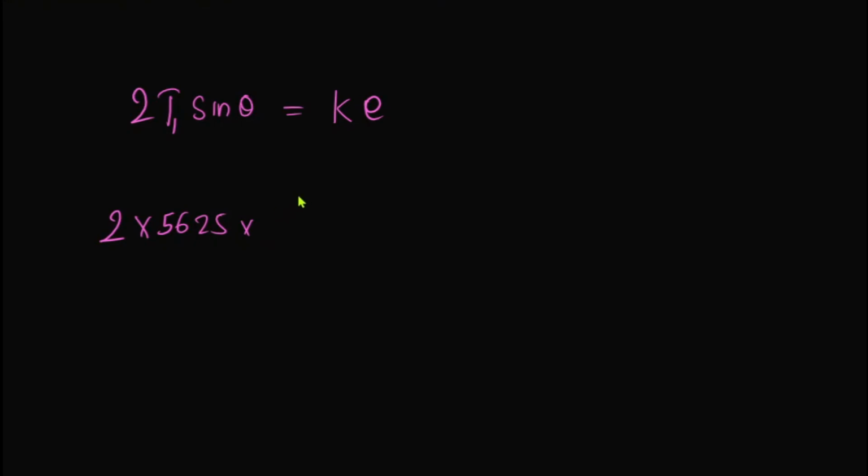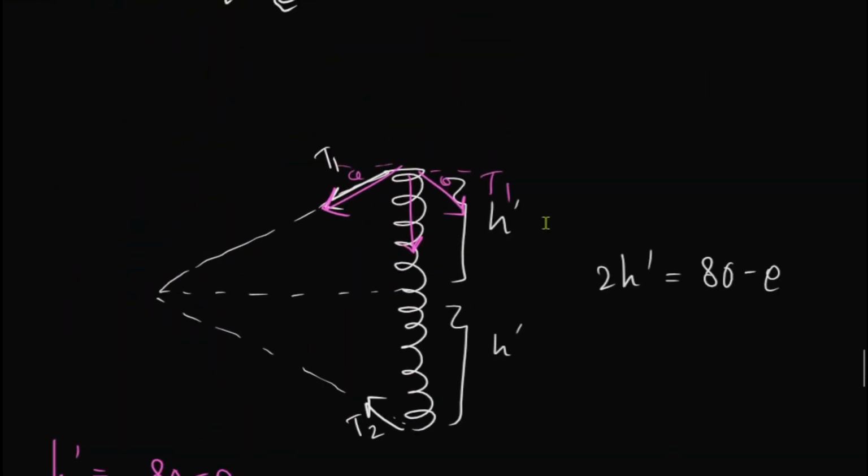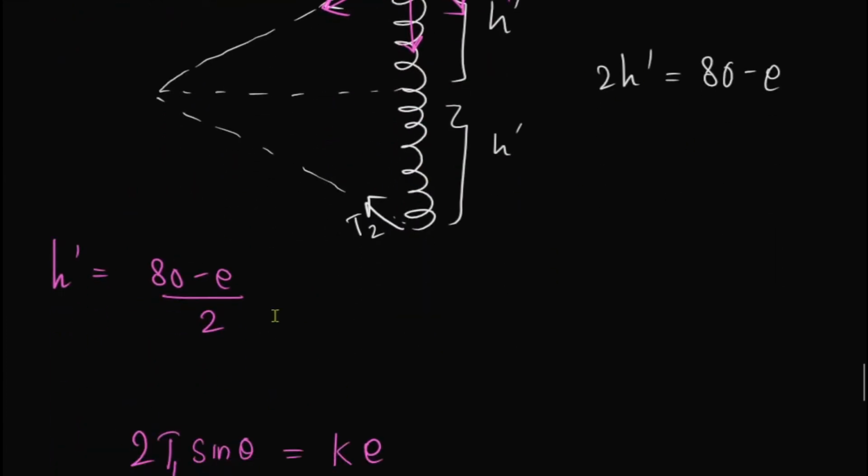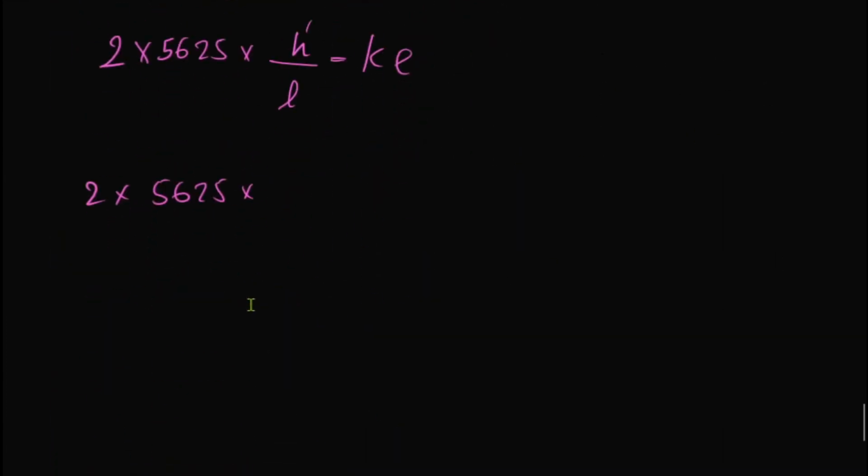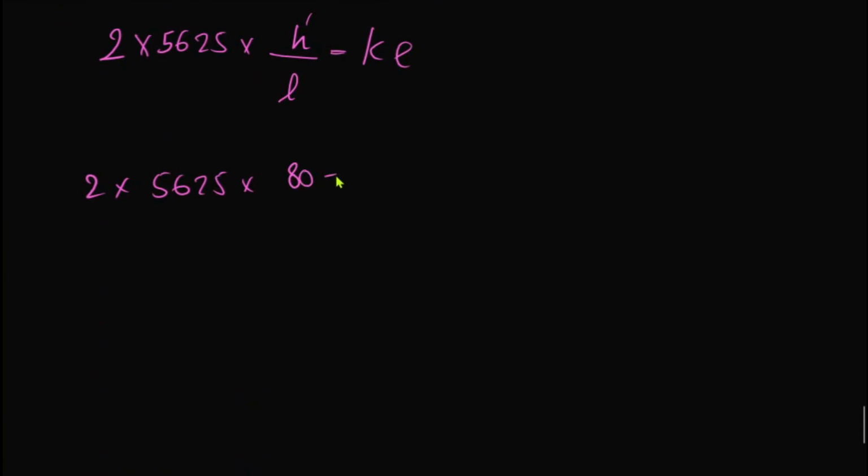Sine theta we write as opposite over the length, H dash over L. So 2 into 5625 times H dash, which we can write as 80 minus E over 2, divided by the length, 50 centimeters.